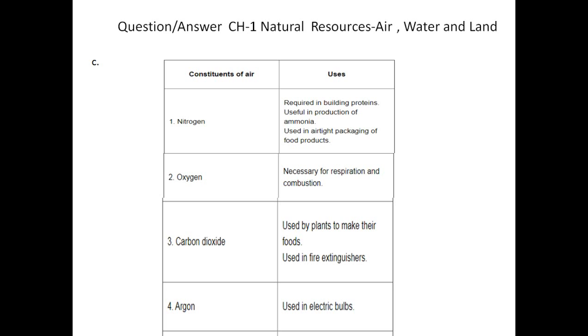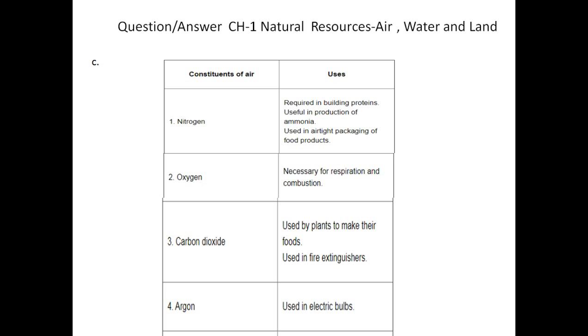The last question was, why is there a shortage of water even though it occupies about 71% of the Earth's surface? We already discussed why only 0.3% of water is potable though there is a presence of 71% water on the land. So we already discussed this. Now today we will cover the last two questions, that is C and D.